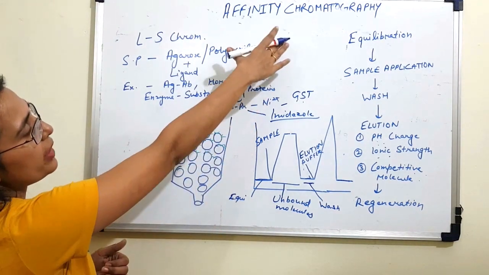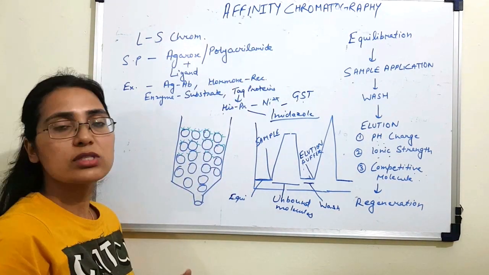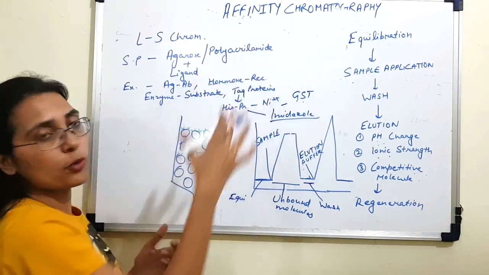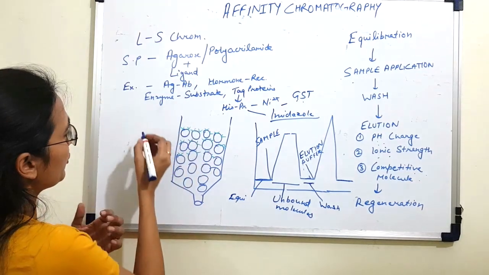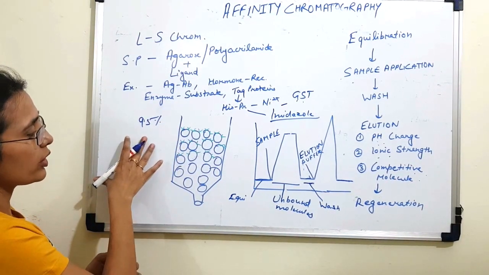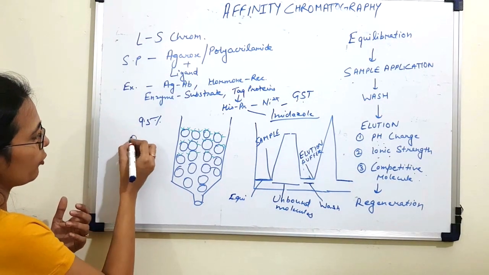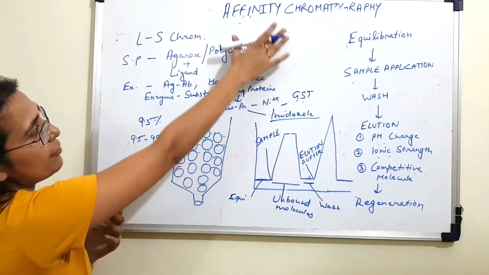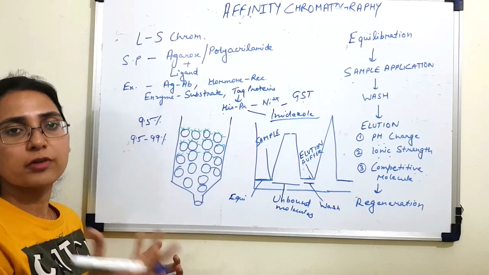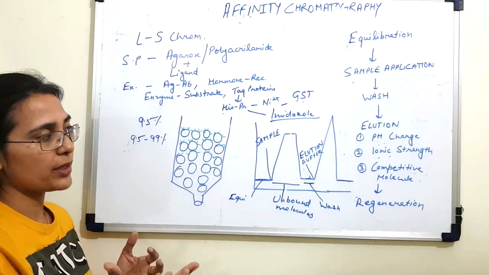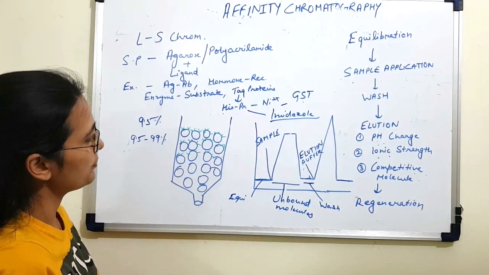Affinity chromatography can be used as the only step during a purification method because it provides very high purity, up to around 95%. However, if you require a purity level of more than 95%, like 95 to 99%, affinity chromatography can be used as the first step, the capture step, and it can be followed by another polishing step like size exclusion chromatography.